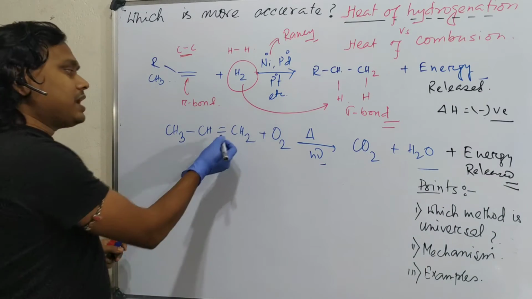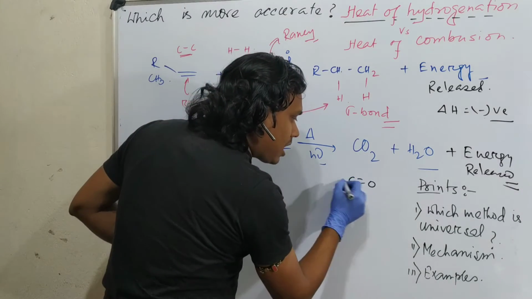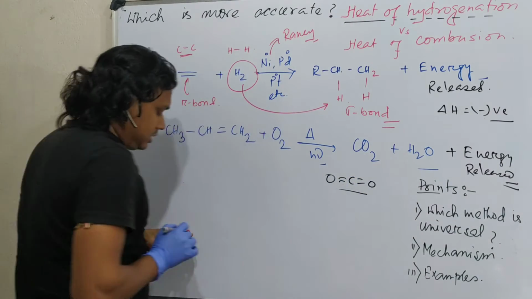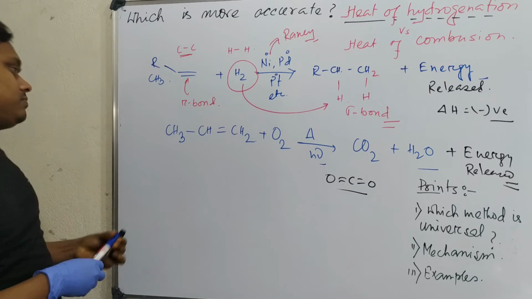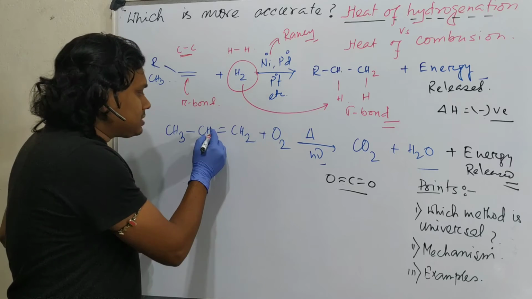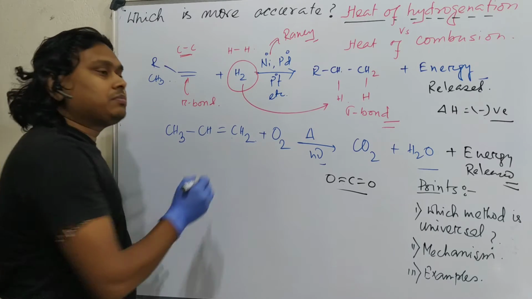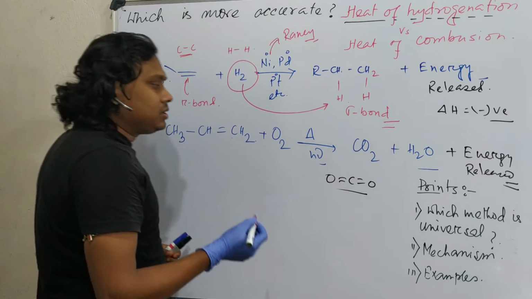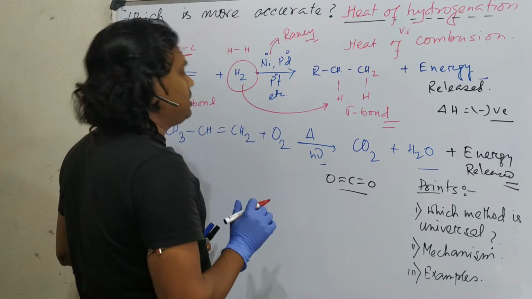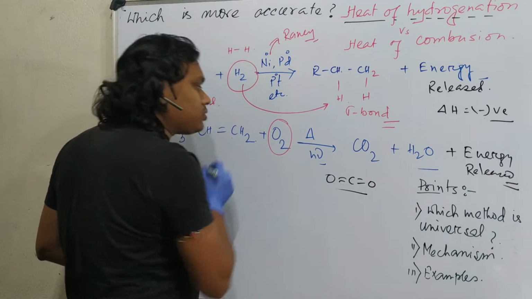Why? See, again a pi bond is converted into a carbon-oxygen bond. You will say, sir, there is also a pi bond. How can you say that this is more stable? See, in this case there is a carbon-carbon pi bond. In this case there is a carbon-oxygen bond. So that is point number 1.